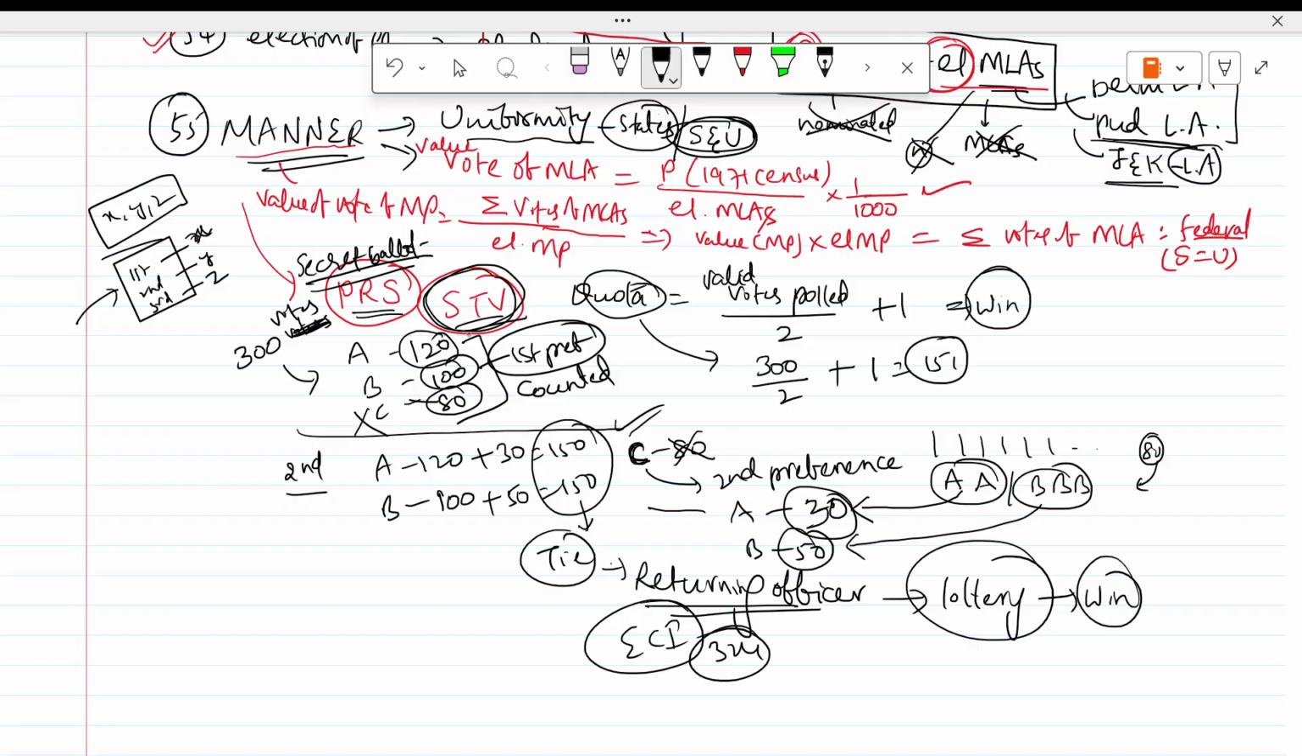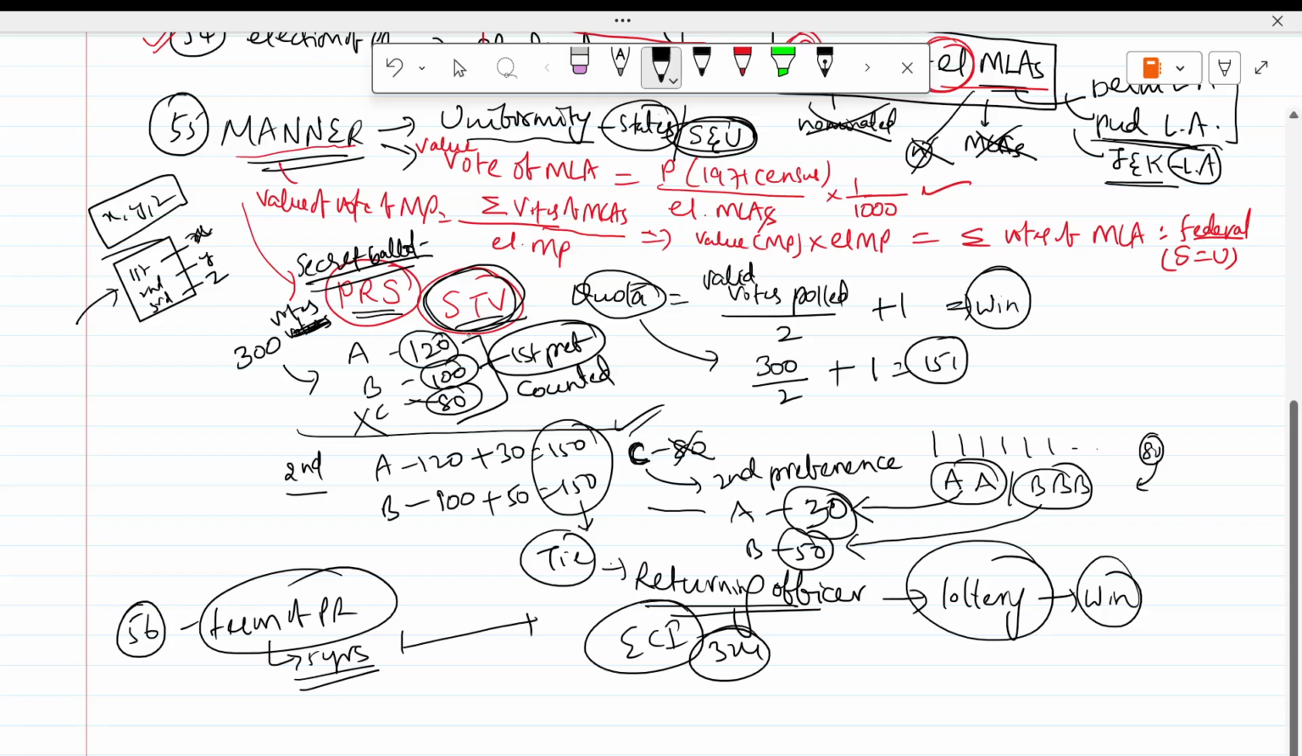So this is Article 55, manner of election of president. Then Article 56, term of president. His term is 5 years from entering office. If he wants to resign, he can give it to the vice president.